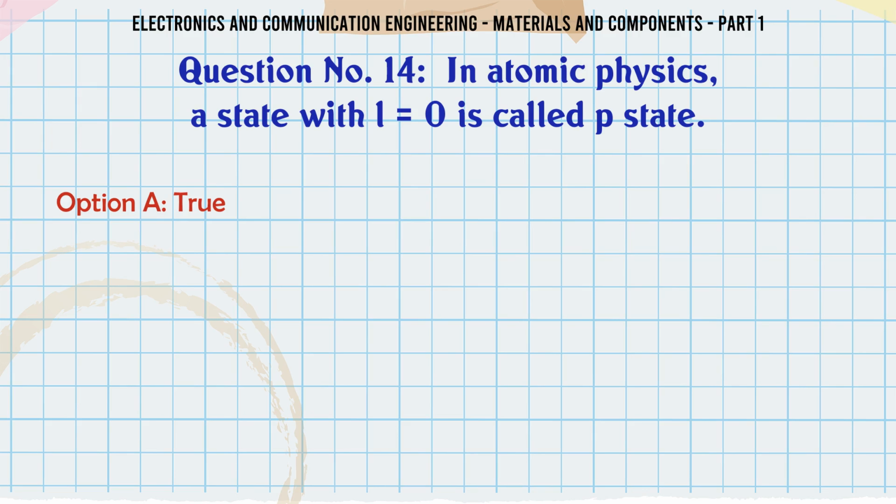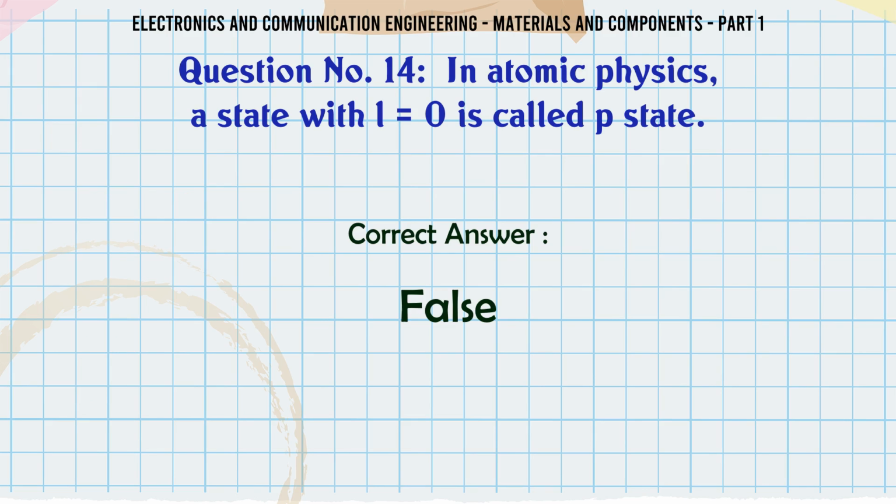In atomic physics, a state with L = 0 is called p state. A. True, B. False. The correct answer is false.